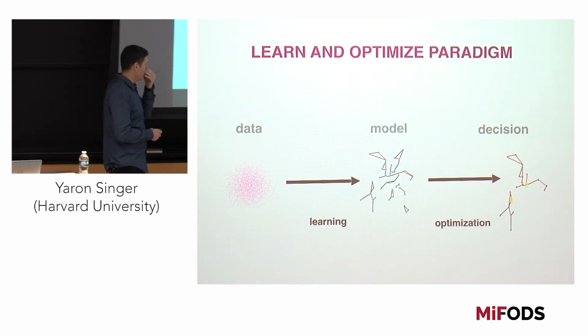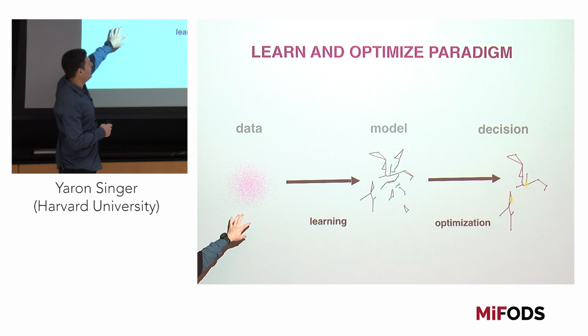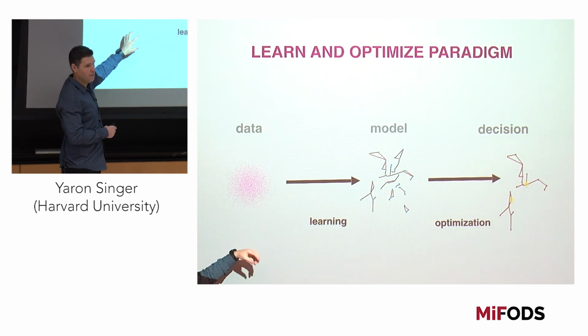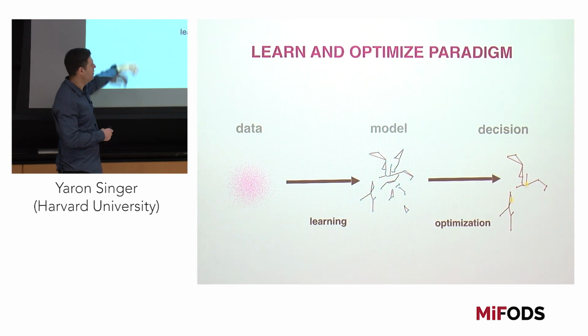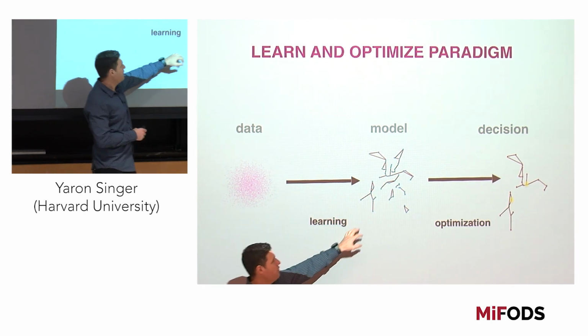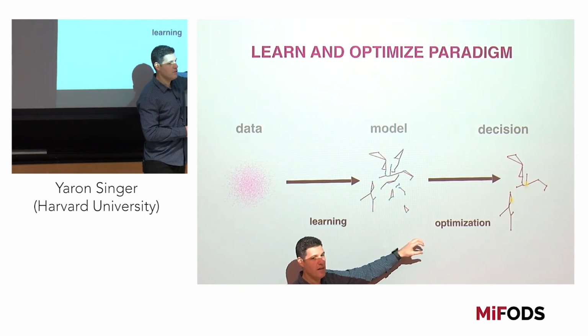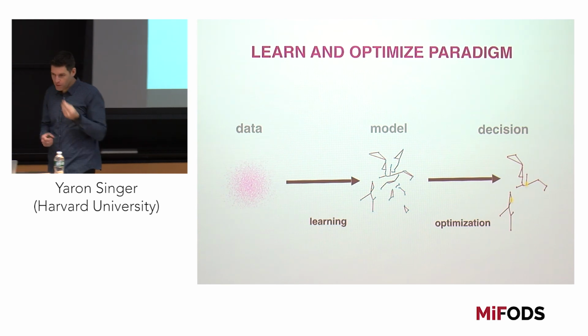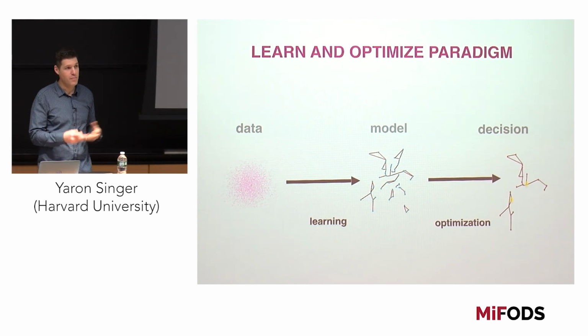I have some data that allows me to learn a function, whether it's a submodular function or a convex function. I can then learn that function, and after I've learned it, I can make a decision by optimizing over the function that I've learned. And the question is whether this is a good idea or a bad idea.